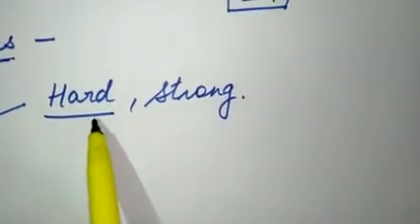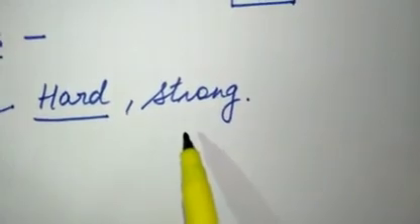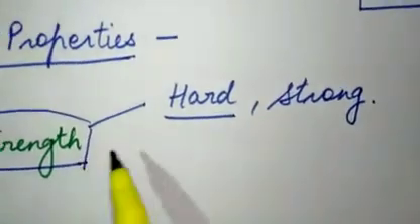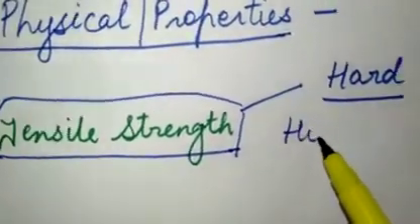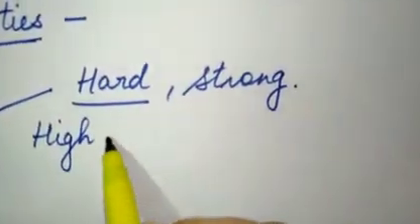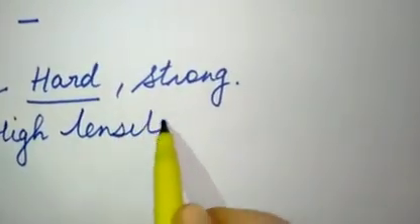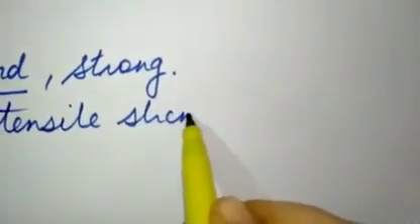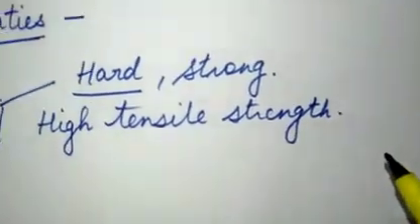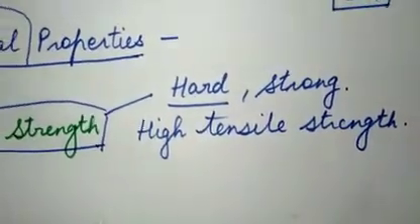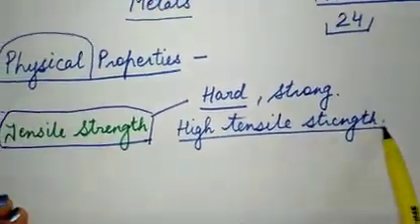In terms of science we say that metals have a high tensile strength, which means they are so strong that they can bear heavy loads.